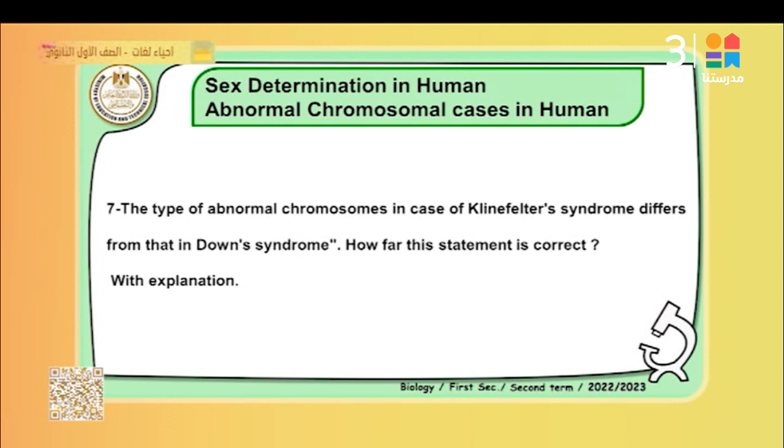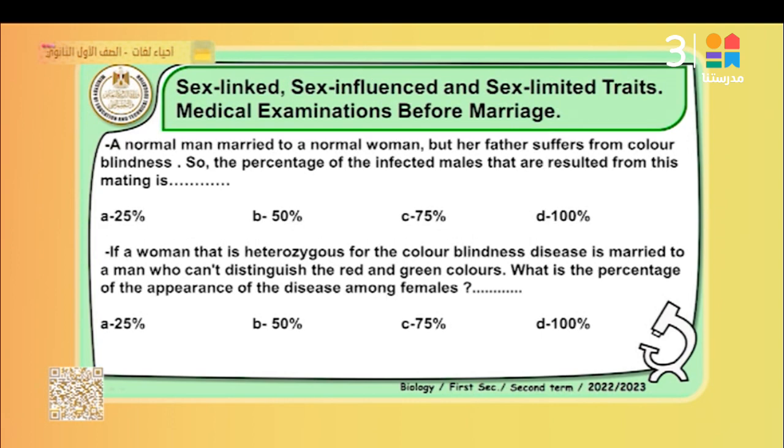Because the mutation in Klinefelter syndrome occurs in the sex chromosomes, increasing the X chromosomes compared with normal, so the number of chromosomes is 47, 44 plus XXY. But in Down syndrome, the disturbance occurs in the autosomal chromosomes, 45 plus XY. So that is the difference between them. This is the correct answer. That's right. Okay?